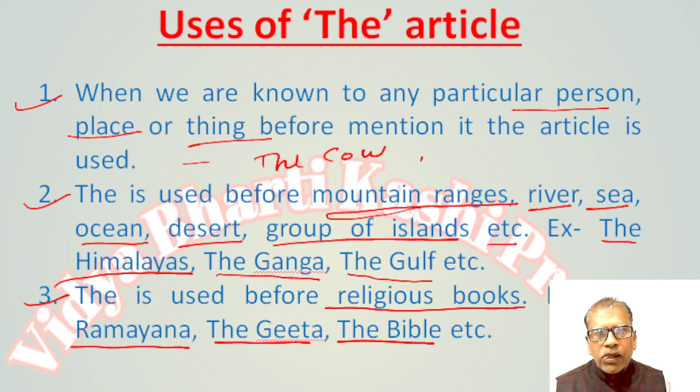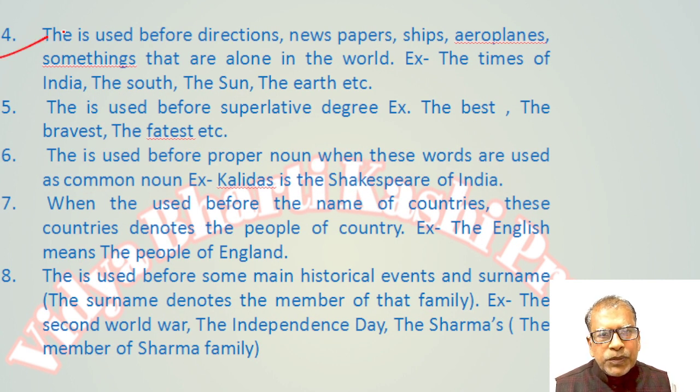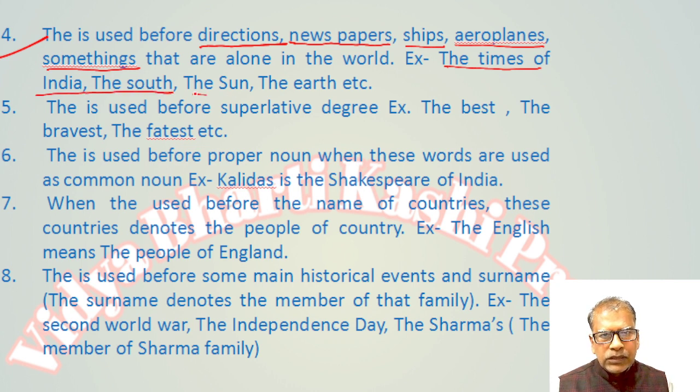Next. "The" is used before directions. Directions means north, south, east, west. Before these directions the article "the" is used. Newspapers, the Times of India: the article is used. Ships, aeroplanes, and some things that are alone in the world. For example, the sun, the earth, the moon. The earth, the moon: these planets are alone in the world, so the article "the" is used before these words.